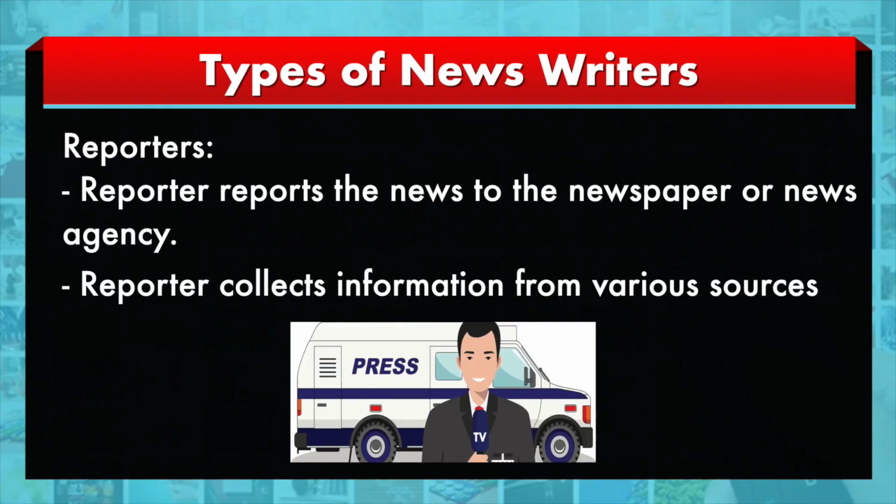Then the types of news writers, because sometimes you come across terms like reporters, correspondents, stringers or freelance writers. What is the difference between these people? Let us look into them. Reporters are employed by a news organization. They report the news to the newspapers or the news agency. They collect information from various sources, and this is the routine job of the individuals employed for the purpose, whom we identify as the news reporter of a particular organization or newspaper.